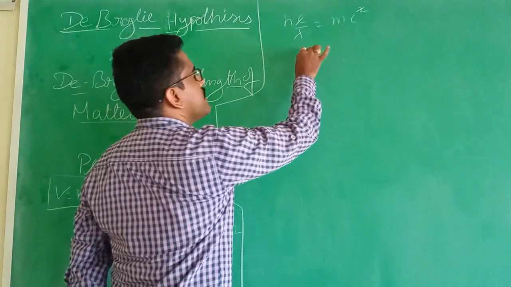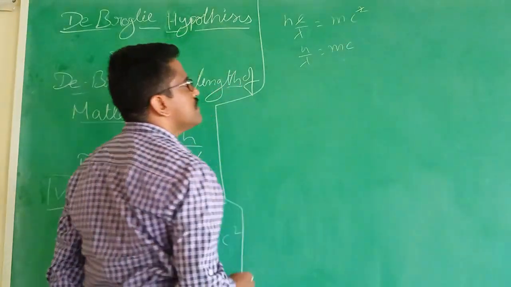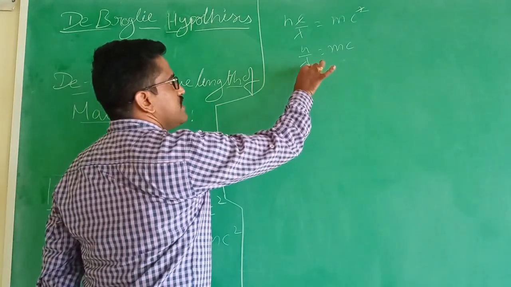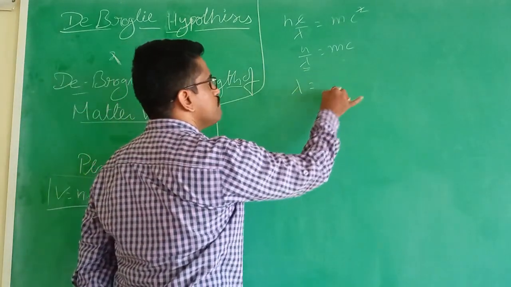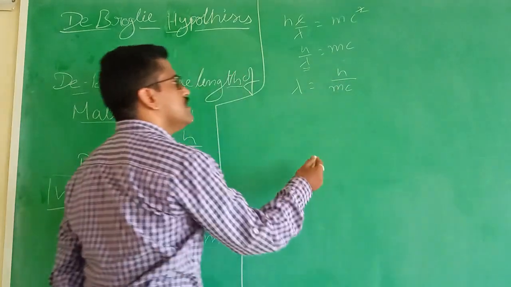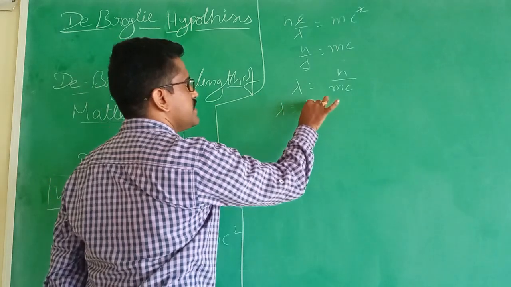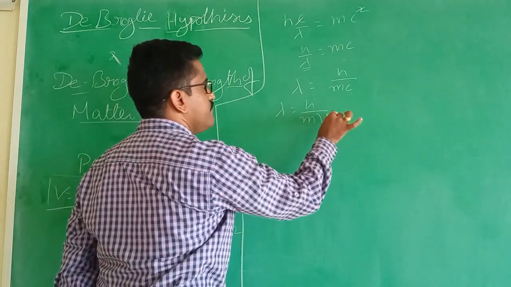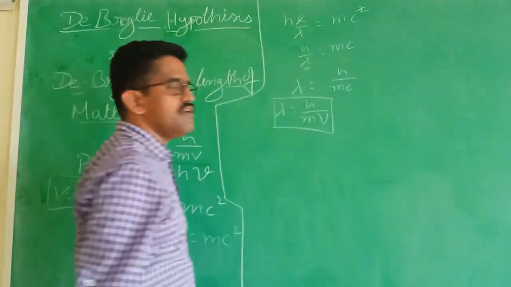We get h by lambda is equal to mc. So our aim is to calculate the wavelength of the particle. So lambda is equal to h by mc. If you consider the matter wave, then lambda is written as h by mv, where v is the velocity of the matter wave. Here c is the velocity of light.